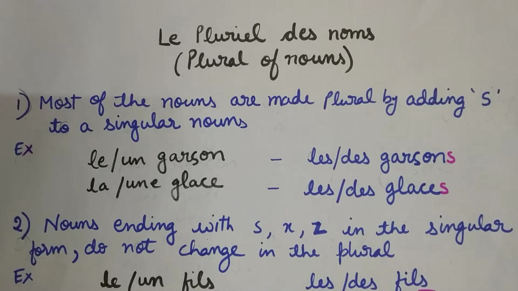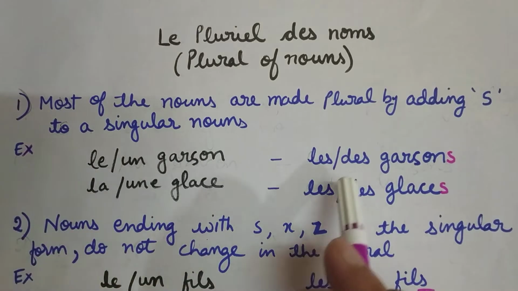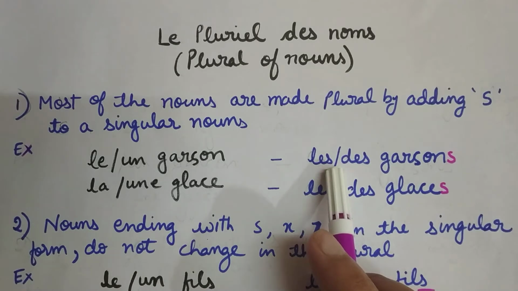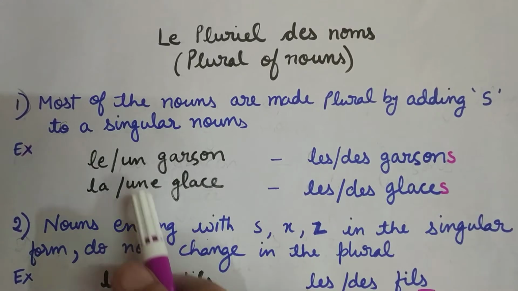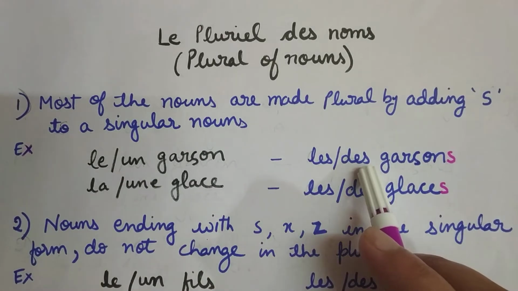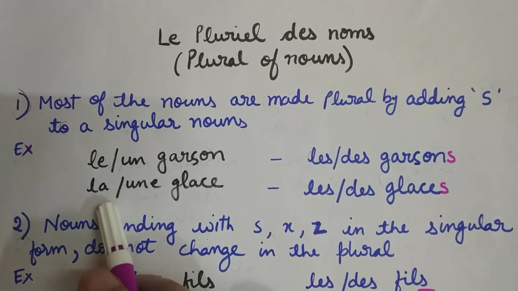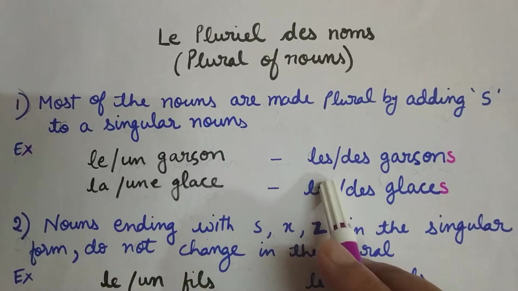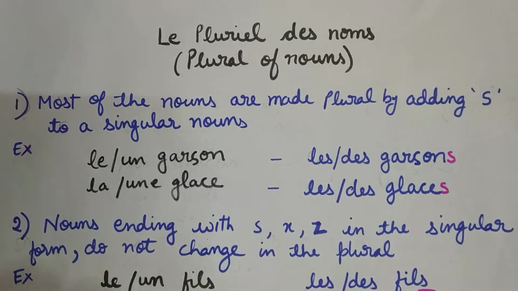One of the foremost things we will like to discuss is when we have the definite article le, la, l apostrophe, we have to convert it into les in the plural form. You all know it. The plural form of the definite articles is les. Un changes to des. I have written in the oblique forms in all the examples that the definite articles le, la, l apostrophe change to les. Un changes to des. Okay? Just remember it.